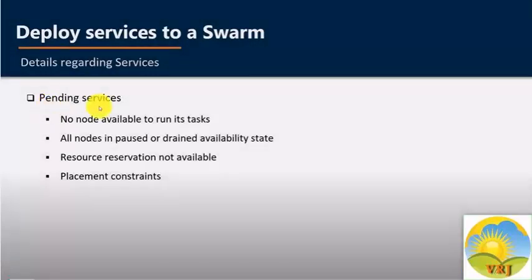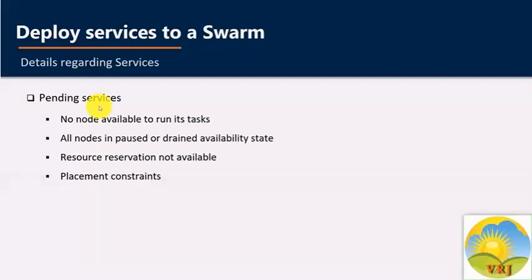In this nugget, we will talk about pending services. A service may be configured in such a way that no node currently in the swarm can run its task. In this case, the service remains in the state of pending. Here are a few examples of when a service might remain in state pending.